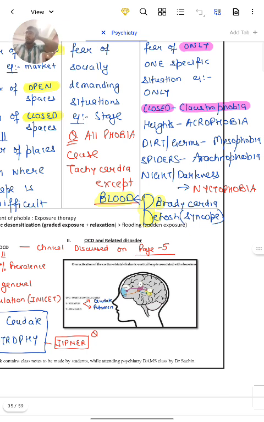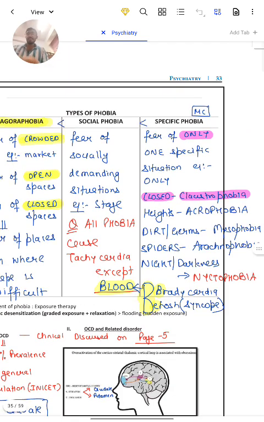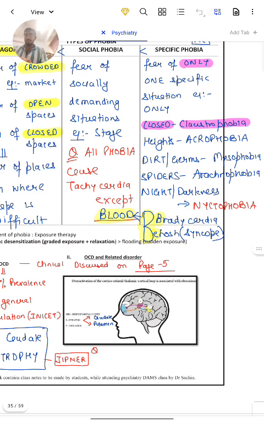I told you previously that all anxiety related disorders cause tachycardia, but only one causes bradycardia, and that is blood related specific phobia. All phobias cause tachycardia except blood. Blood causes bradycardia and fainting, that means syncope.